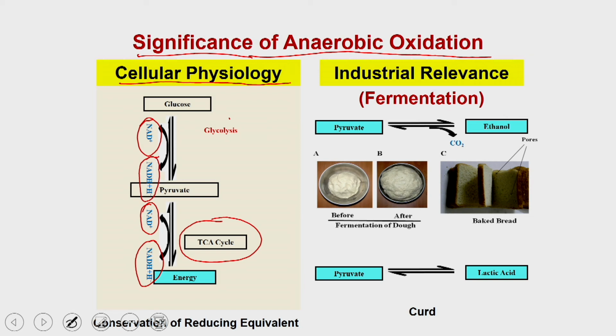But when there is no oxygen, this NADH cannot go for the oxidation, which means there will be a shortage of the NAD plus. And if there is a shortage of NAD plus, ultimately there will be an accumulation of NADH in the cell, and if that happens, the cell cannot produce the energy, as well as the cell cannot actually run many of the metabolic reactions where the NADH is